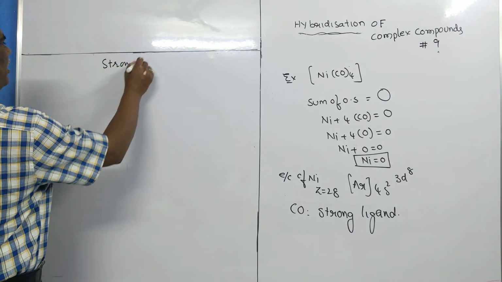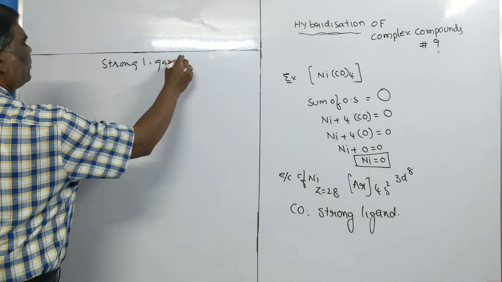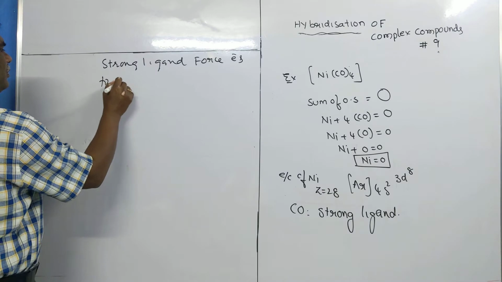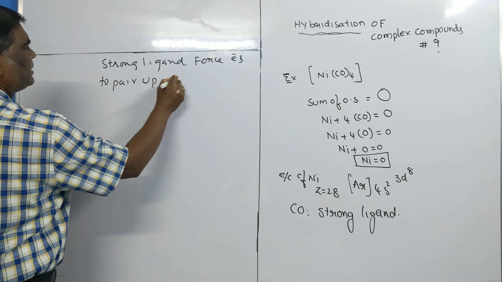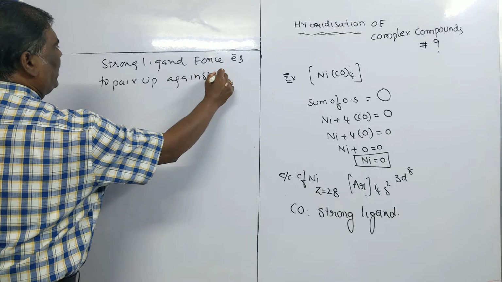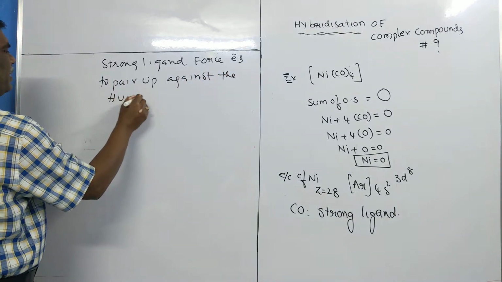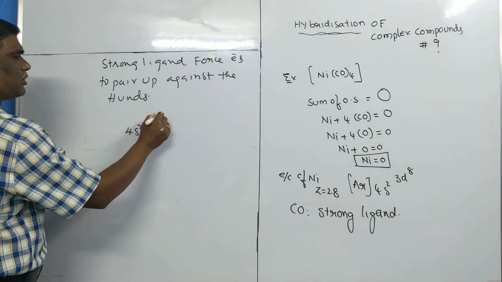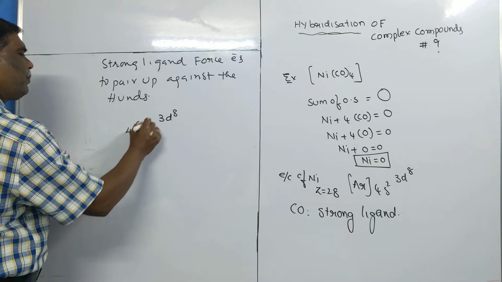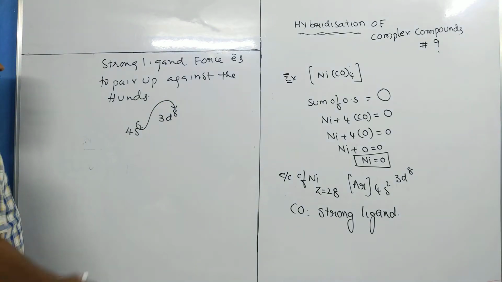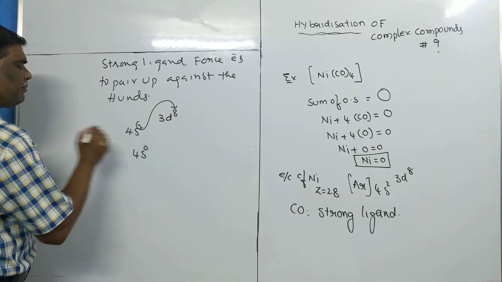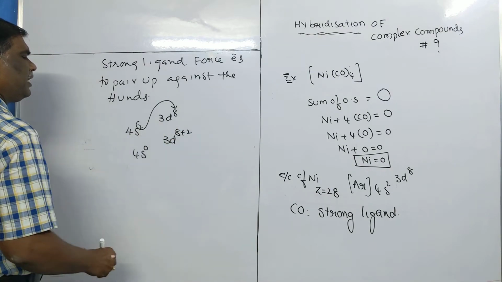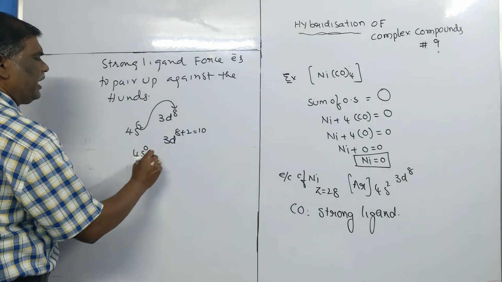The strong ligand forces electrons to pair up against what? Against Hund's rule. Now even the 4s2 electrons are also forced to pair up with the d electrons. As a result, 4s becomes vacant and 3d is completely filled. Thus we have 3d10.